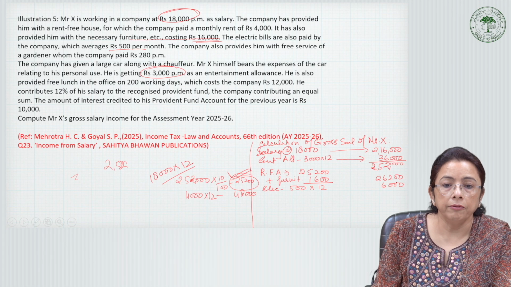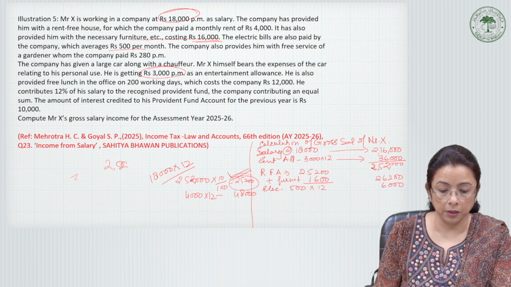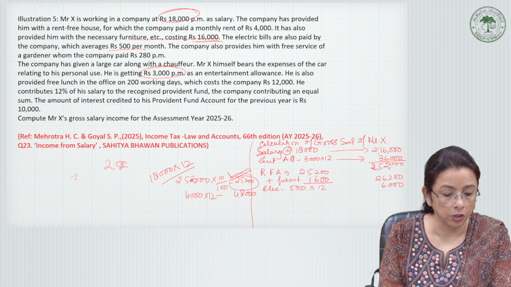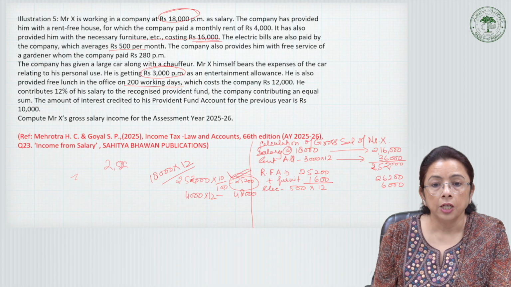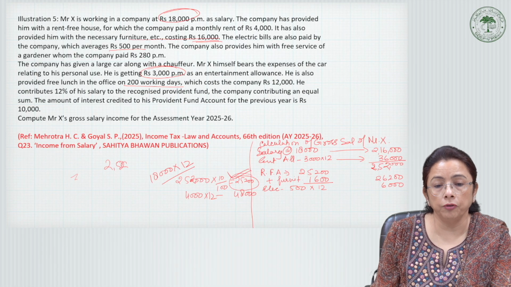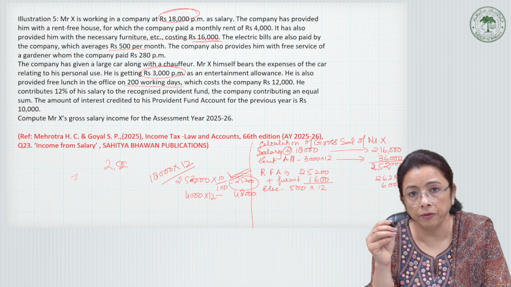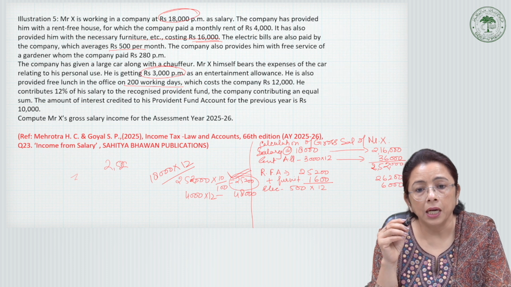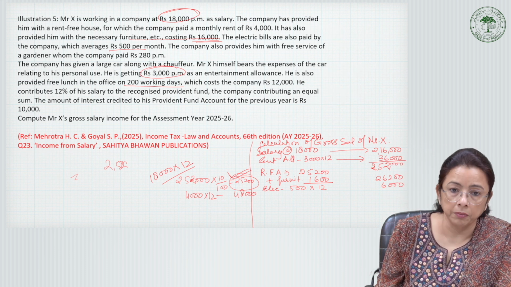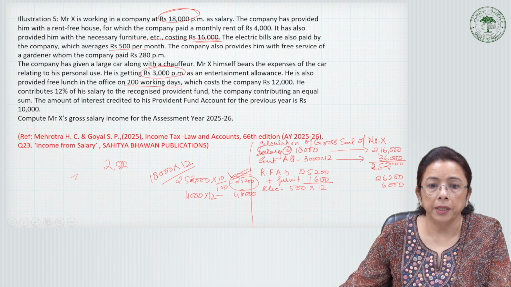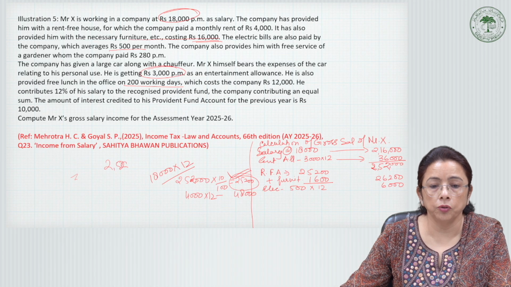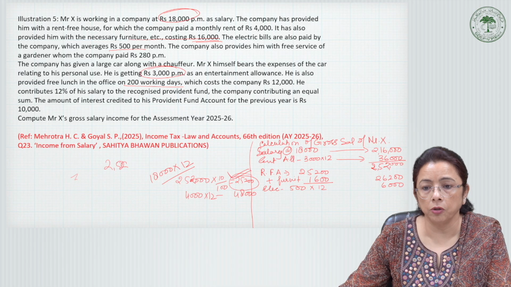After that, he is also getting a free service, a gardener, and free lunch in the office on 200 working days. So the value of free lunch has to be computed also, because 50 rupees per meal will be deducted.